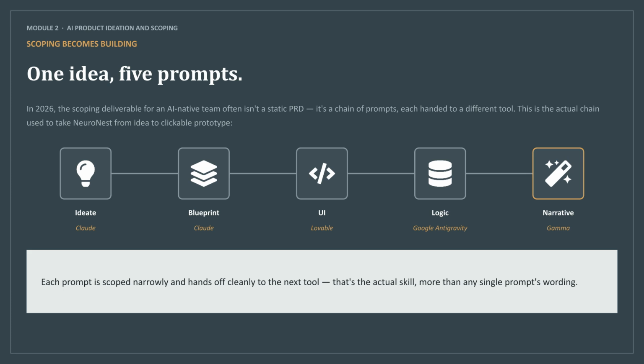In the modern AI-native workflow, a PRD is often replaced by a chain of prompts handed to various tools. Neurons went from an initial idea in Claude to a blueprint, UI drafts in Lovable, back-end logic in Google Anti-Gravity, and a narrative prototype in Gamma.